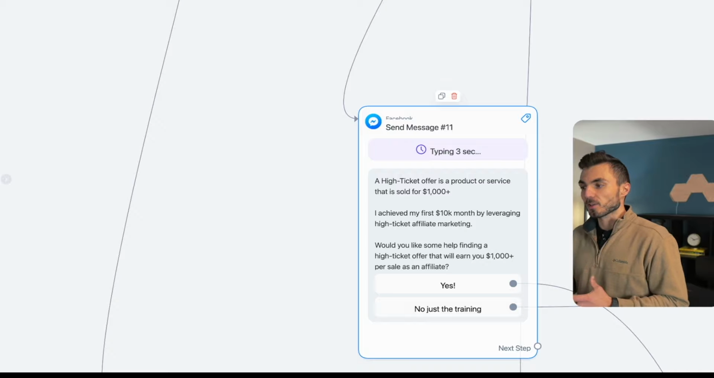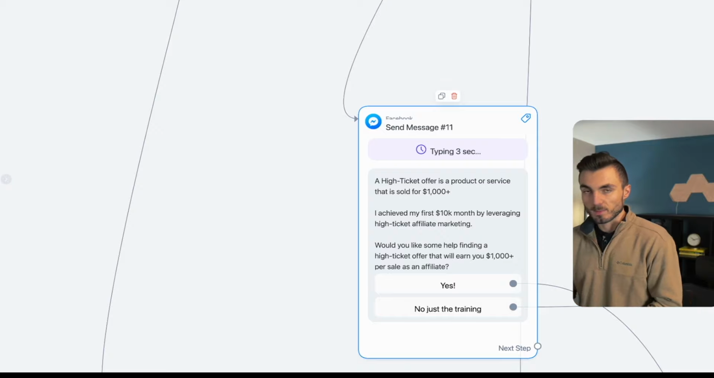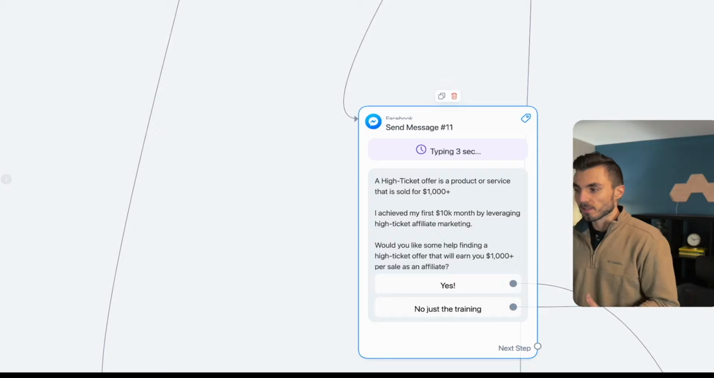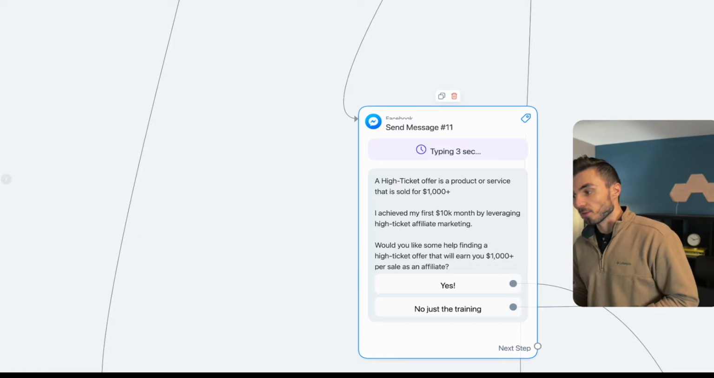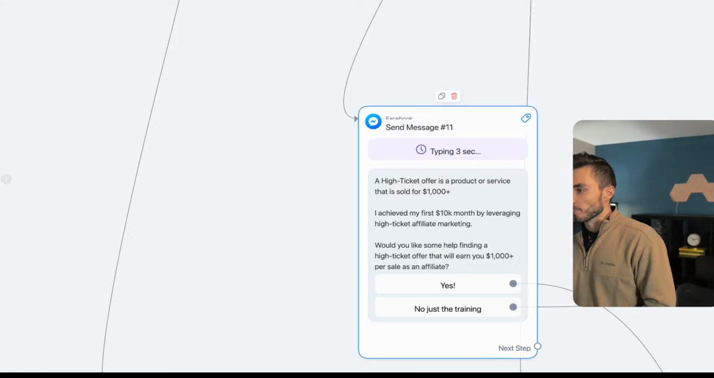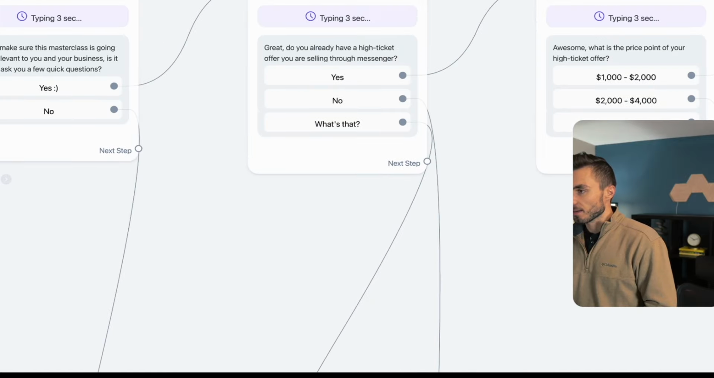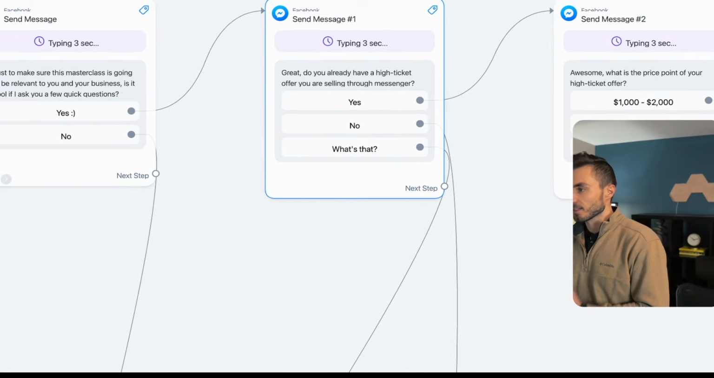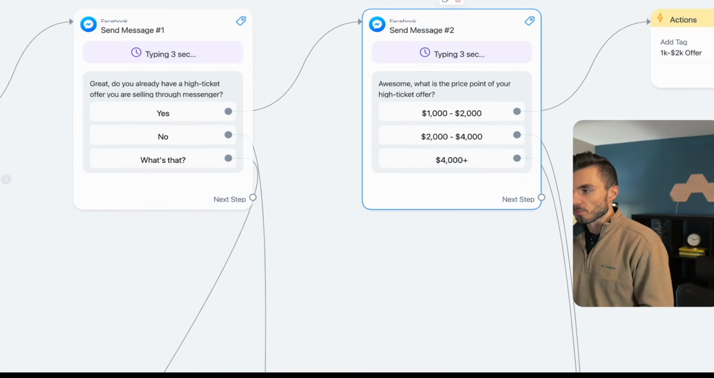So again, this is opening up even more opportunities through asking these questions to see exactly where they're at with their business, what they're selling, what their goals are, etc., to where I'm able to even layer in different offers that would be more relevant to them in their business right now. So that was one option for them to choose. And then coming back up to here, if they said, yes, I already have a high ticket offer that I'm selling, the next question that it would take them to is, awesome, what's the price point of your high ticket offer?